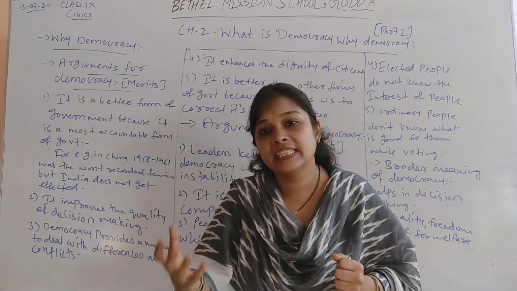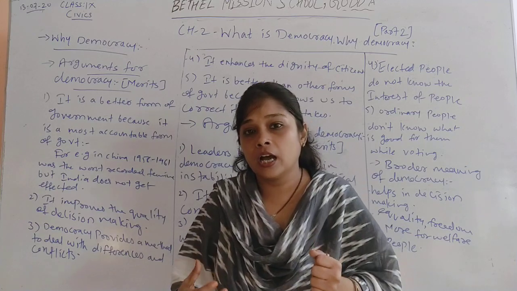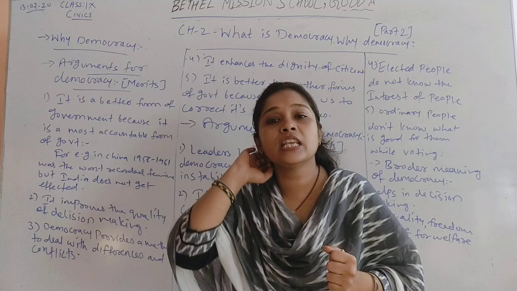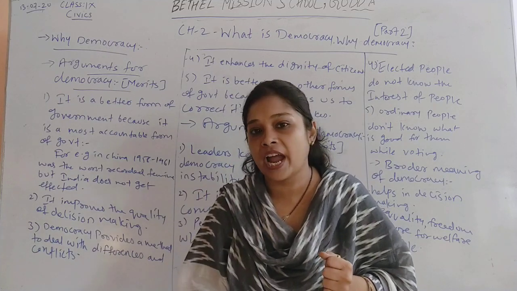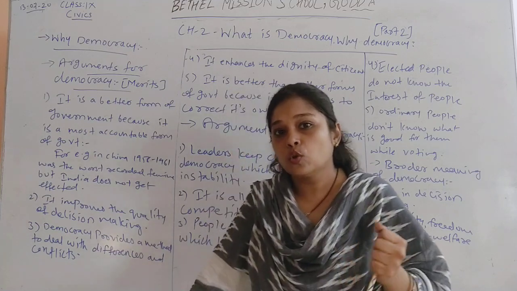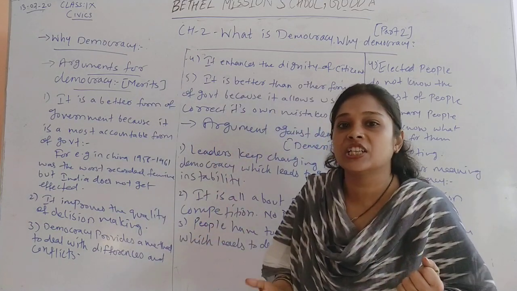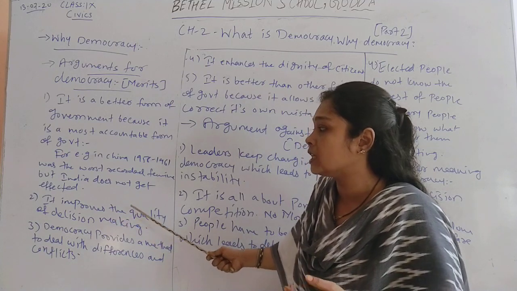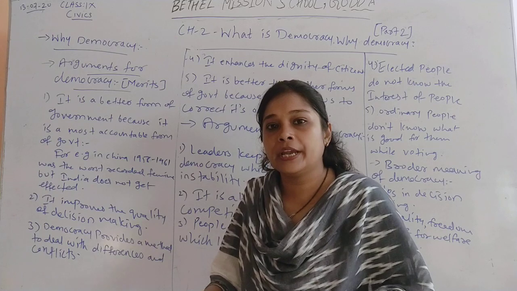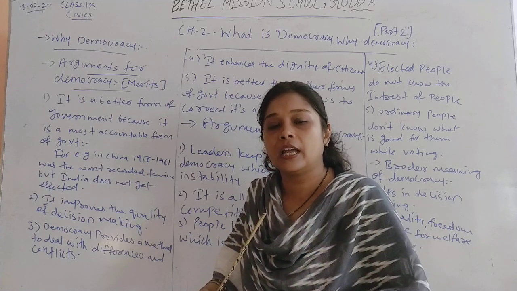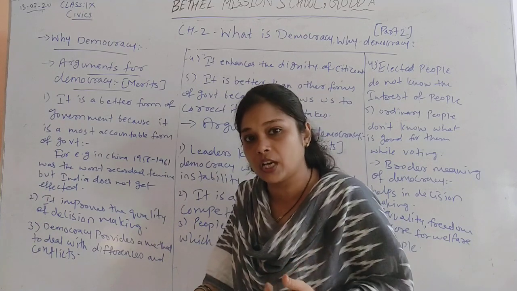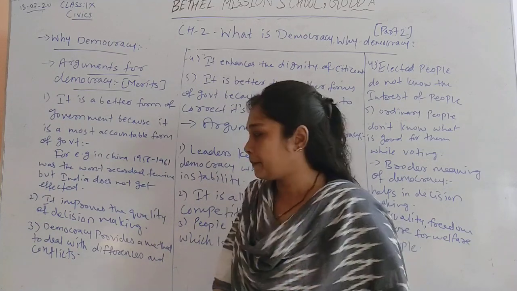So over here, when any decision is taken, each and every member of the government has an equal right to give their opinion and ideas about that particular matter. And after that the decision is taken. So with this long process, the decision's quality is very good, and it improves the quality of decision making, because the decision has been taken with the help of the opinions of different parts, different sets, or different levels of the government.